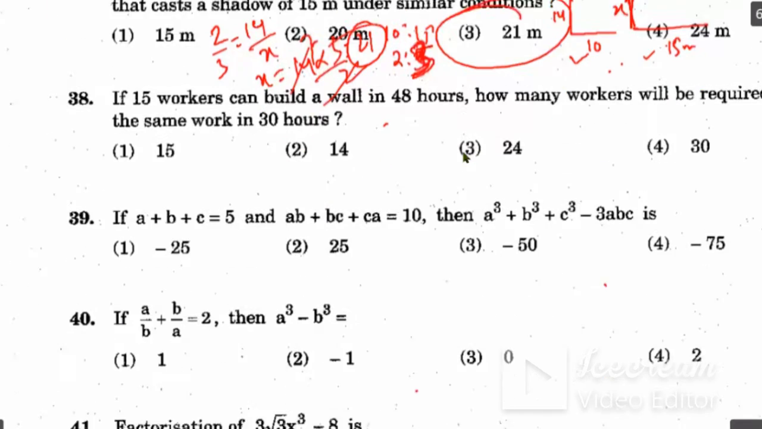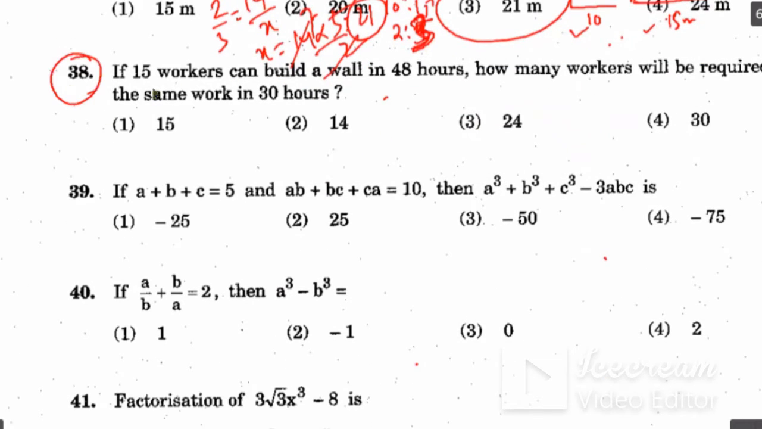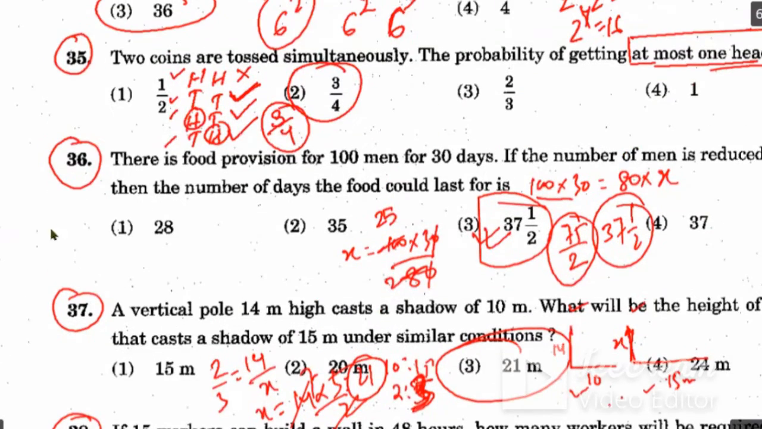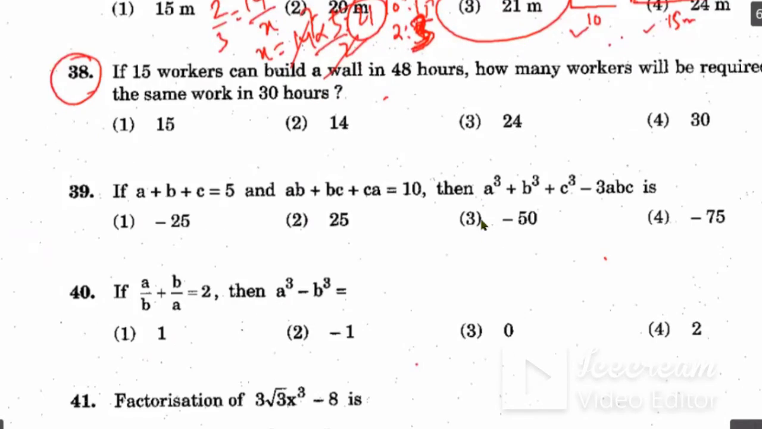Okay, next question is question number 38. If 15 workers can build a wall in 48 hours, how many workers will be required to do the same work in 30 hours? Same question. We have to do it the same way as question number 36. Same procedure. 15 men will work 48 hours to make a wall, and this will be equal to x men working for 30 hours. So you can find x by multiplying this.